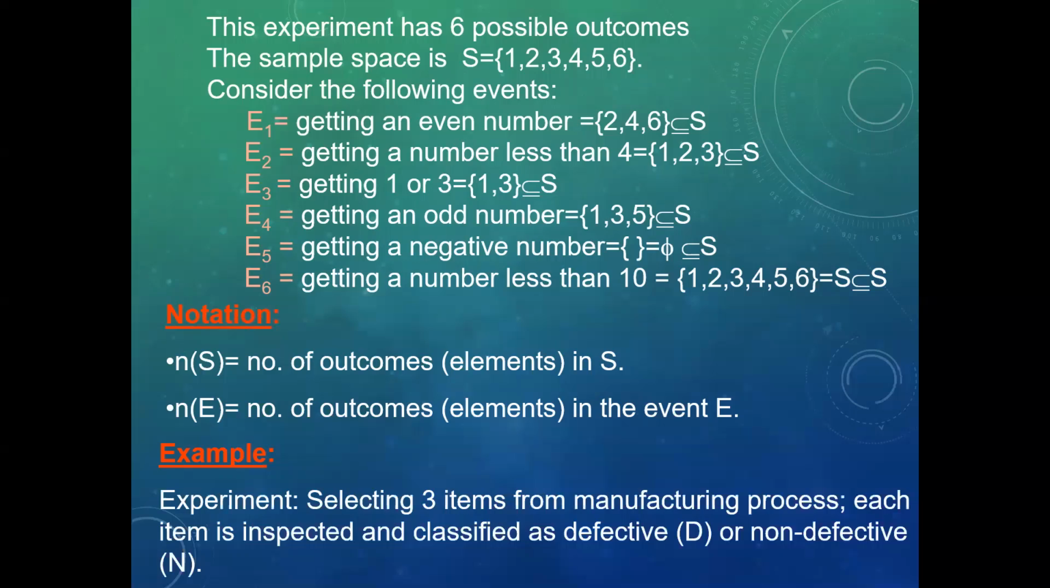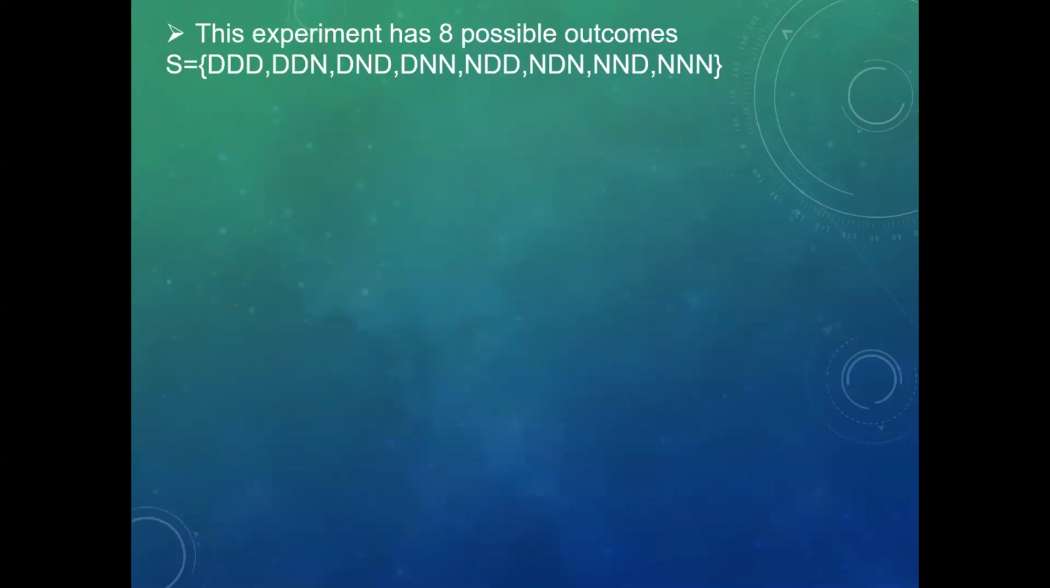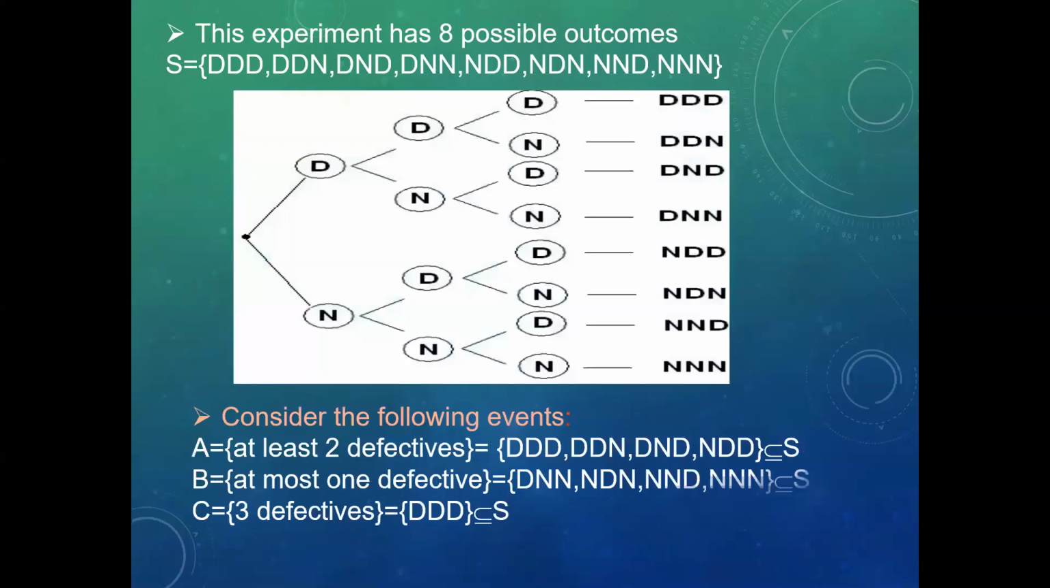Example: experiment selecting 3 items from a manufacturing process. Each item is inspected and classified as defective D or non-defective N. This experiment has 8 possible outcomes. S is equal to {DDD, DDN, DND, DNN, NDD, NDN, NND, NNN}. Consider the following events. A is equal to at least 2 defective: {DDD, DDN, DND, NDD}. B is equal to at most 1 defective: {DNN, NDN, NND, NNN}. C is equal to 3 defective: {DDD}.